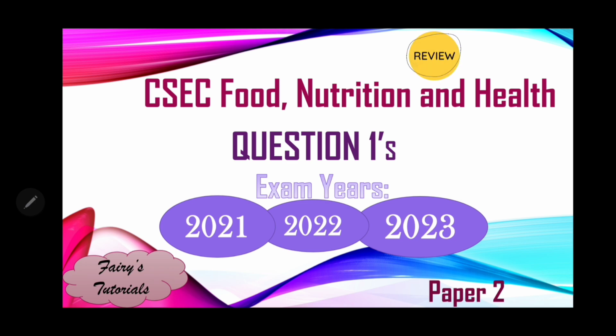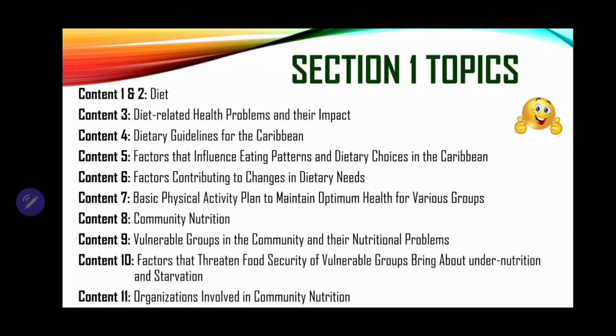falls under section 1. Content 1 and 2, diet. Content 3, diet-related health problems and their impact. Content 4, dietary guidelines for the Caribbean. 5, factors that influence eating patterns and dietary choices in the Caribbean. 6, factors contributing to changes in dietary needs. 7, basic physical activity plan to maintain optimum health for various groups.